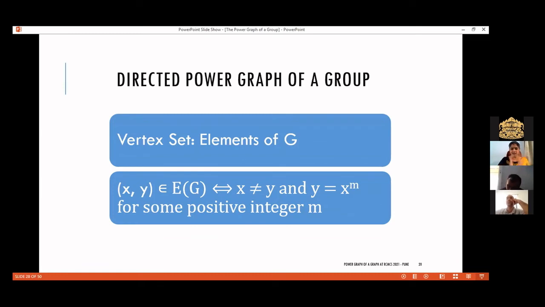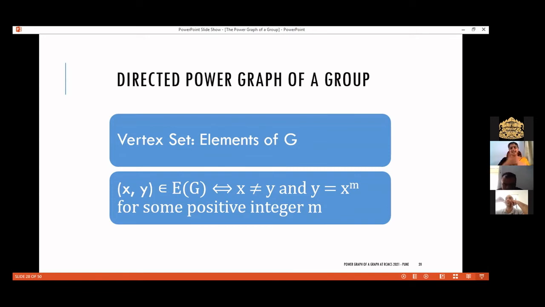The resultant graph is called the directed power graph of the given group. Here the direction is as follows: the ordered pair (X, Y) is an edge in the directed power graph if X is not equal to Y and Y is equal to X raised to M, that is, Y can be expressed as a power of X. Then there is a directed edge from X to Y. A directed edge from X to Y means Y is a power of X. Of course, a positive integer power.